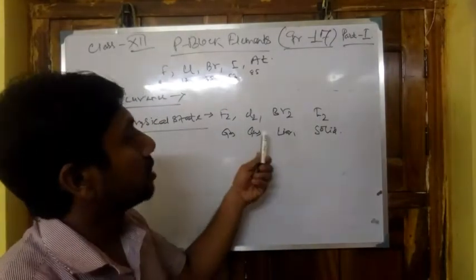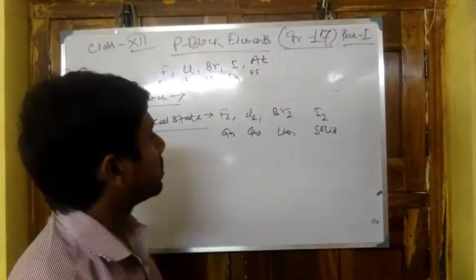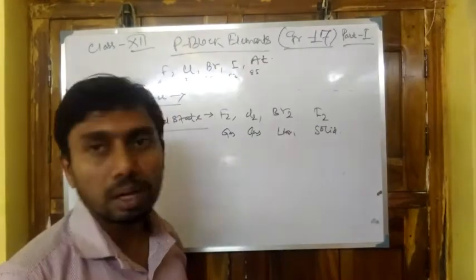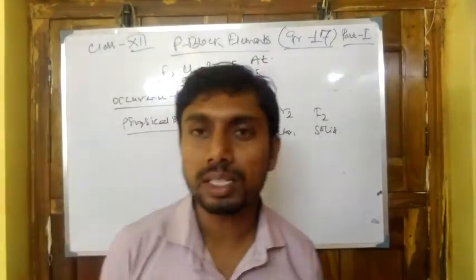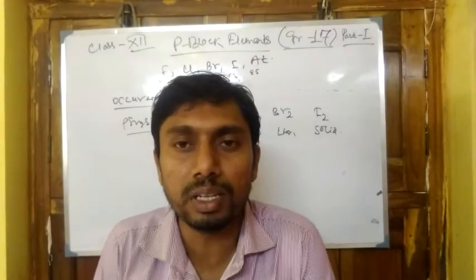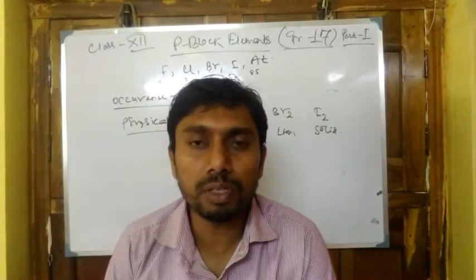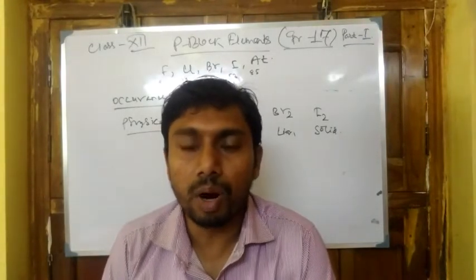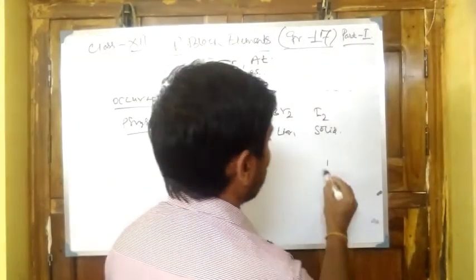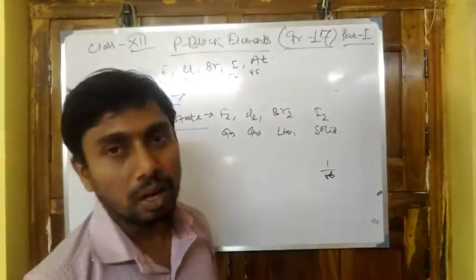Now why is this a gas, why is this a liquid, and why is this a solid? This is due to the van der Waals interaction or van der Waals force in the molecule. As the molecular size and atomic number increase, the van der Waals force increases. Van der Waals force is a short range force, that is it works in the internuclear distance as 1 by r to the power 6. Within this range, van der Waals force works.